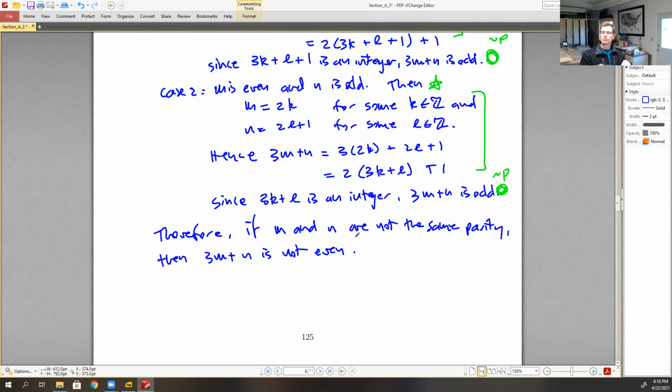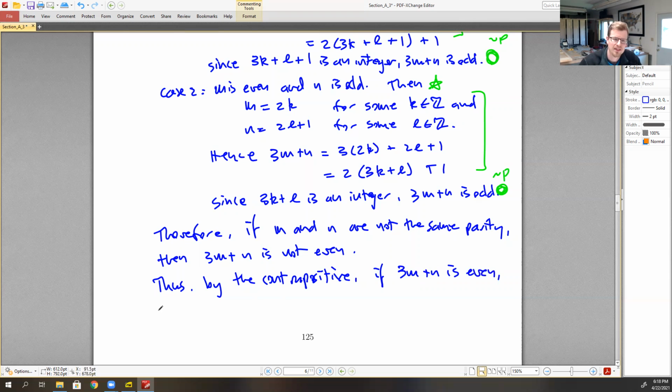But that's not what we actually wanted to prove. We wanted to prove the original statement, because the contrapositive of the contrapositive is the original statement. So thus, by the contrapositive, if 3m plus n is even, then m and n are of the same parity.